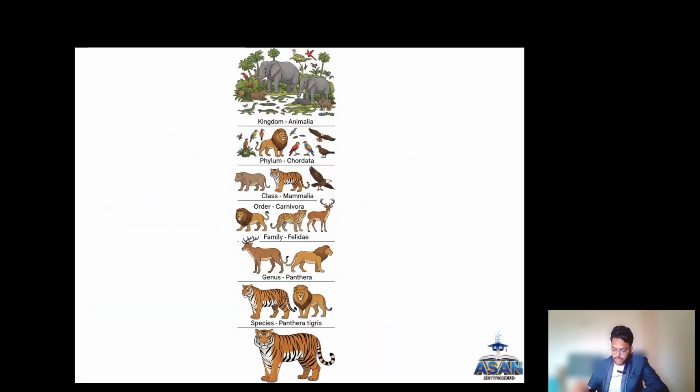Okay. So this is another example, for tiger. Similarly, Animalia includes all animals. It has the phylum Chordata, class Mammalia, and the order for tiger is Carnivora, and the family is Felidae. Felidae is the family for the tiger, and genus is Panthera, and the species name is tigris. So Panthera tigris is the name for tiger, and it is included in the family Felidae.